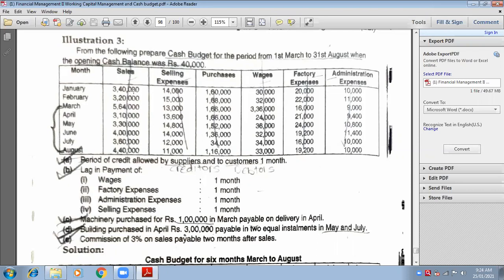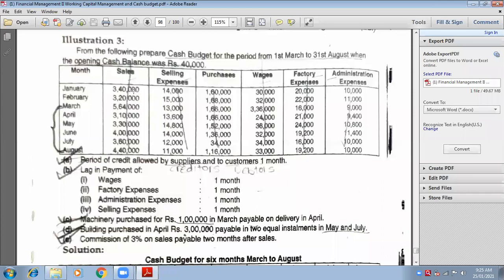So if I ask you, suppose wages of April will be paid in the month of May. Very good. Factory expenses of July will be paid in the month of August. And administration expenses of March will be paid in the month of April. So similarly with selling expenses also. Now, are you getting my point?